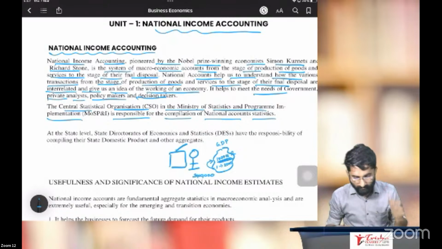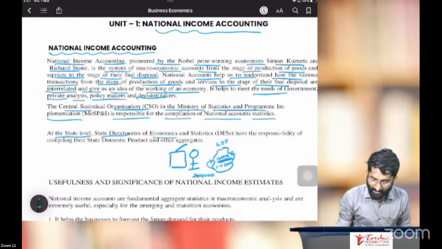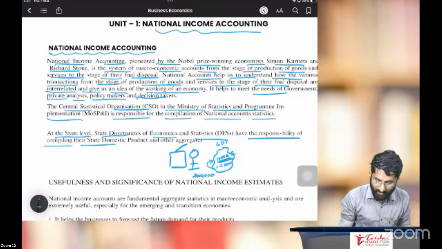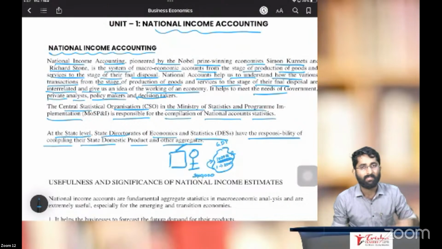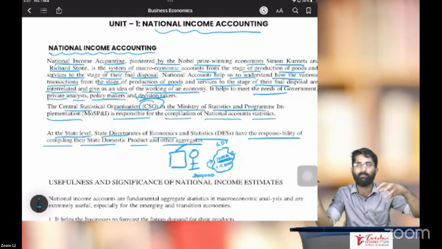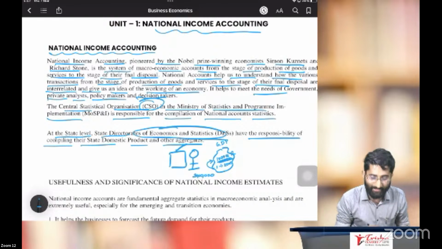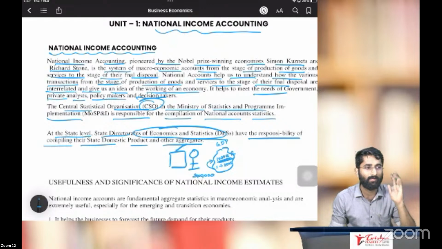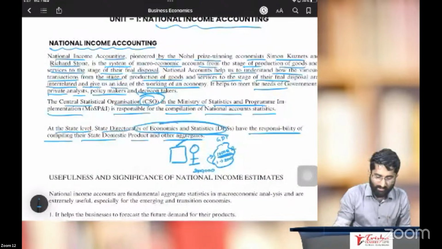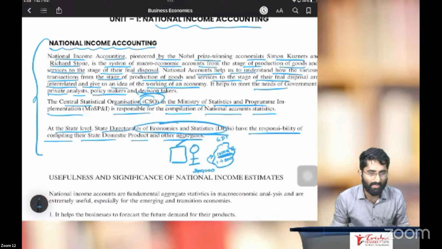At the state level, the State Directorate of Economics and Statistics has the responsibility of compiling the state domestic product and other aggregates. At the central level, the CSO, Central Statistical Organization, will compile from various states. Okay, so this is some preliminary about national income accounting.